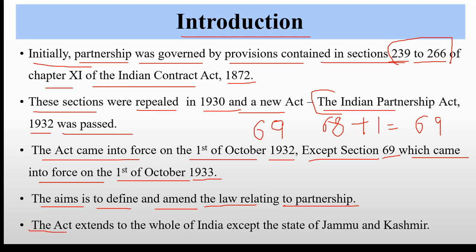The Indian Partnership Act extends to the whole of India except the state of Jammu and Kashmir. So except the state of Jammu and Kashmir, in the remaining states the act is applicable. So this is the introduction of the Indian Partnership Act 1932.